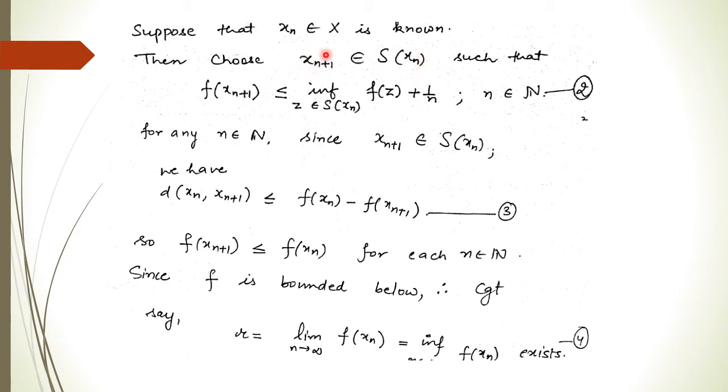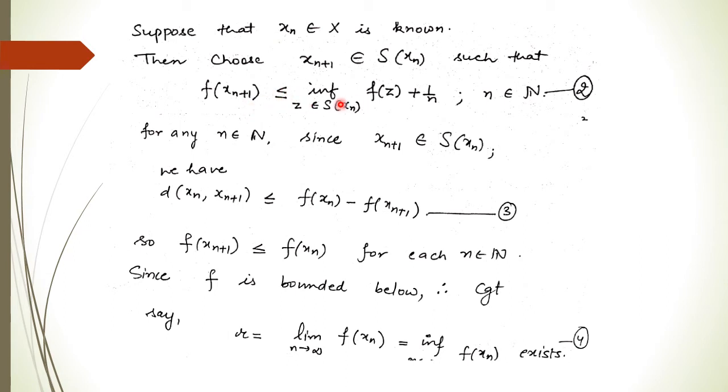So we choose xn+1 from this set such that f(xn+1) is less than or equal to the infimum of f(z), where z is a member of S(xn), plus 1 by n, and n belongs to the natural numbers.